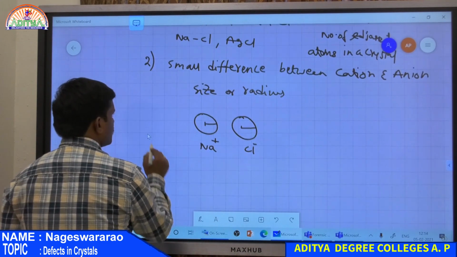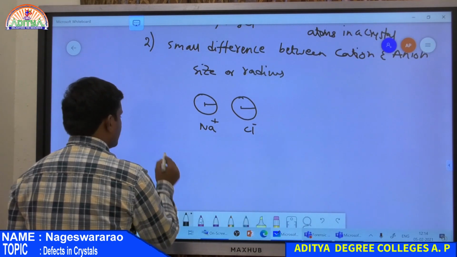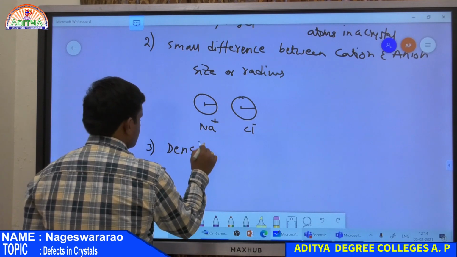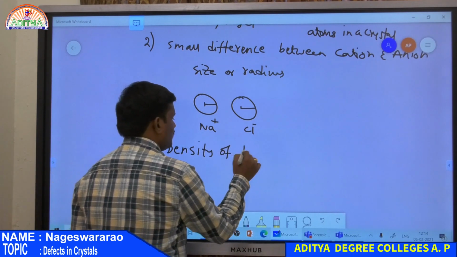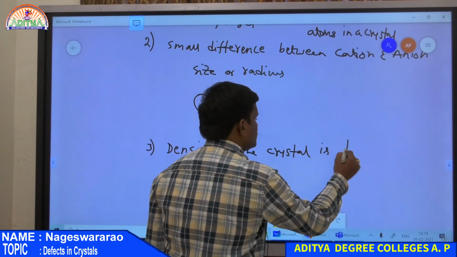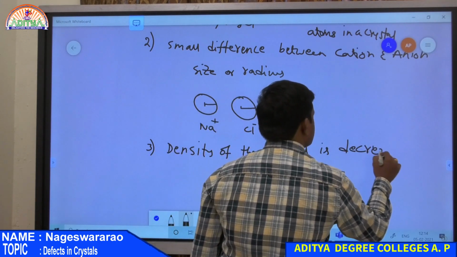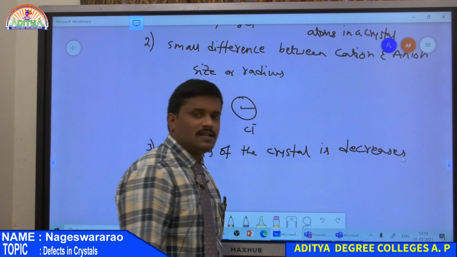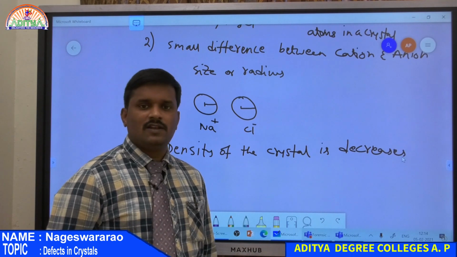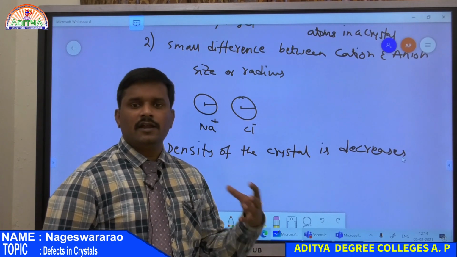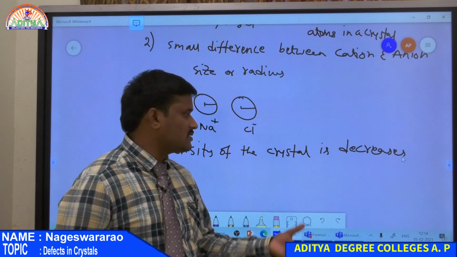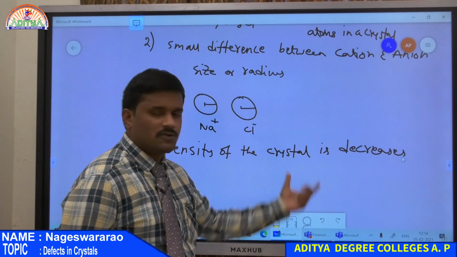And now the third one. Due to Schottky defect, the density of the crystal decreases. Why does it decrease? Because if a crystal undergoes Schottky defect, it means there is a vacancy at the cation as well as the anion. So the missing cation and anion from the crystal structure means its molecular weight decreases. That is why its density also decreases.